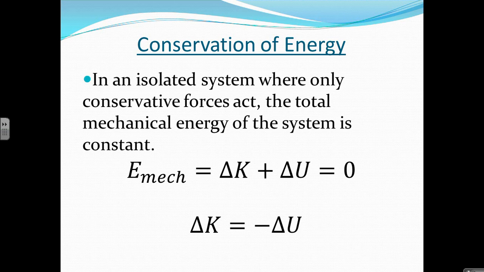The flip side is also the same. If I were to throw a ball upwards, it would leave my hand with a particular kinetic energy. As it rose, as it increased its height, the kinetic energy would decrease, but the potential energy would increase. So as one increases, the other decreases. Conservation of energy says that energy will stay constant, but it also leads to this idea that kinetic energy and potential energy, as one will increase, the other will decrease.